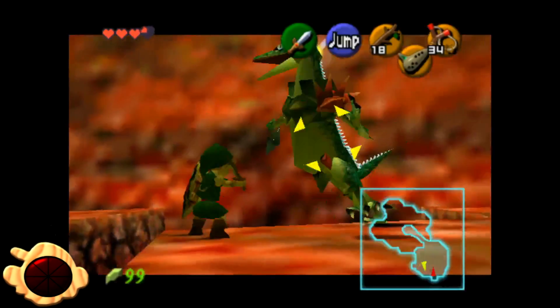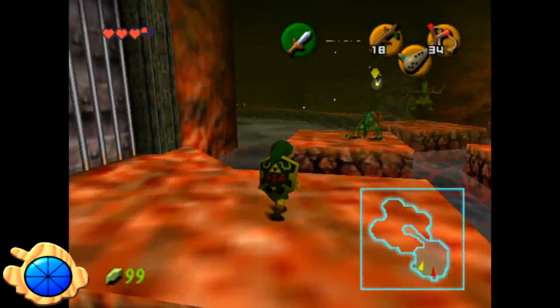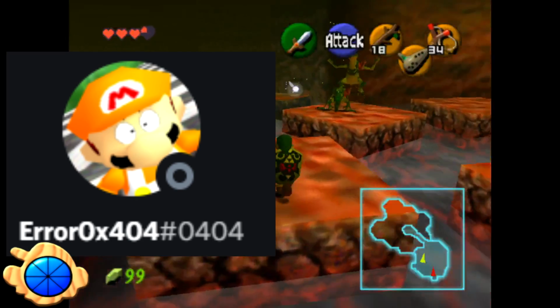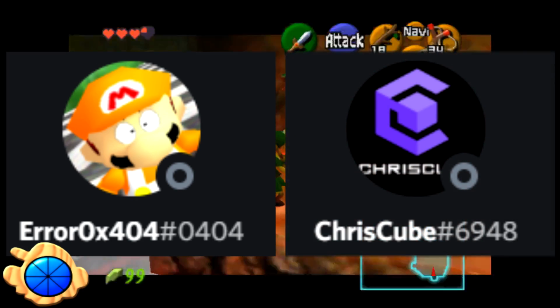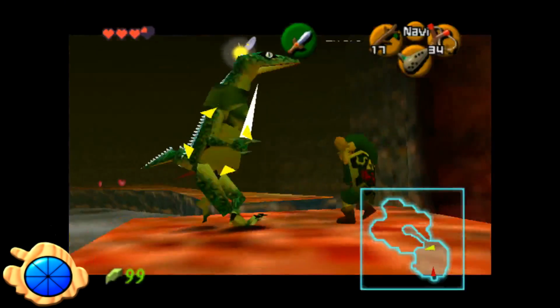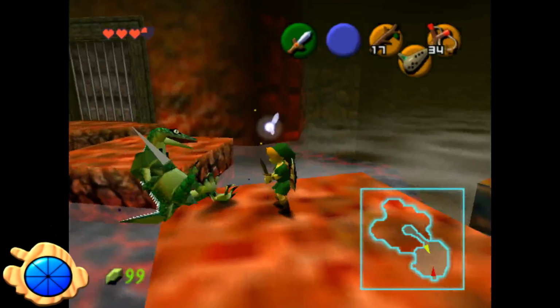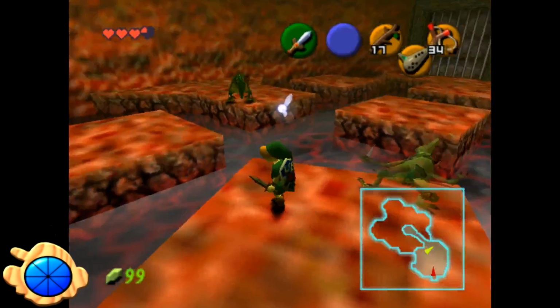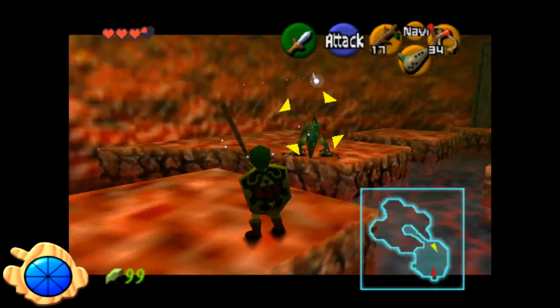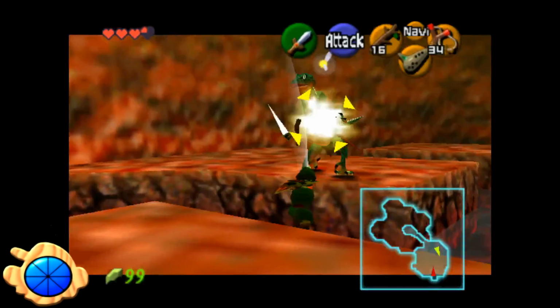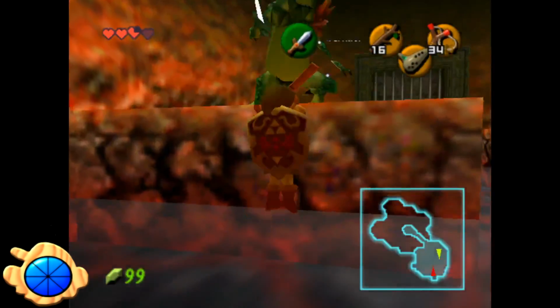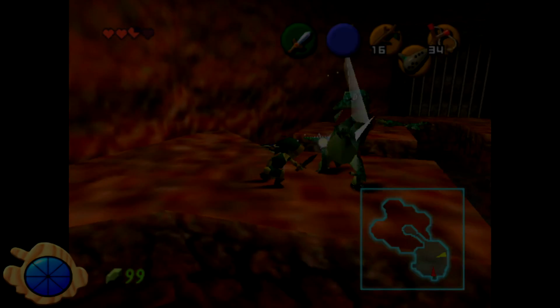The iceberg was made by Error0x404 on Discord, as well as ChrisCube. Just letting you know that this iceberg was not made by me or Panic64, so any unexplained things on there are not our doing. So with all that out of the way, let's explore the Zelda 64 iceberg.